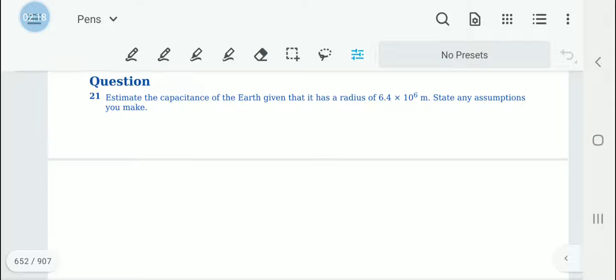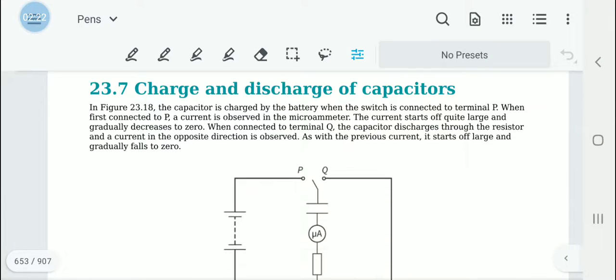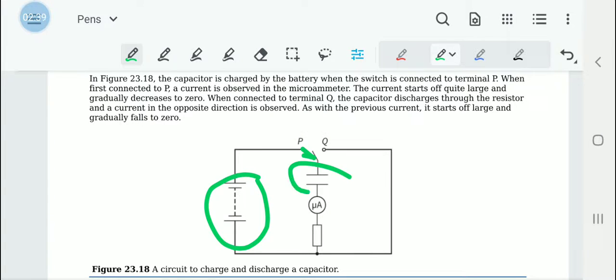Then moving on, we have to learn about charge and discharge of capacitors. As we discussed in one of our earlier lessons, when we connect this circuit, P circuit, the current from these power sources will come and charge this capacitor, right?